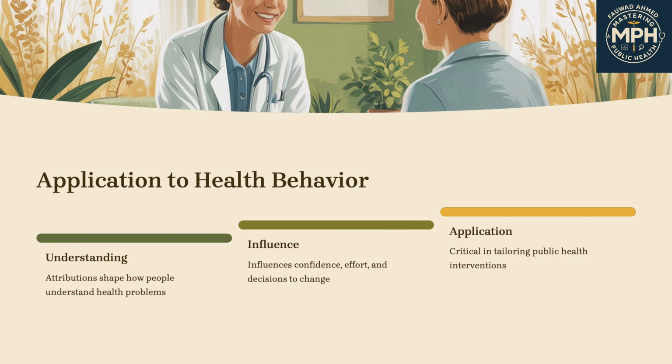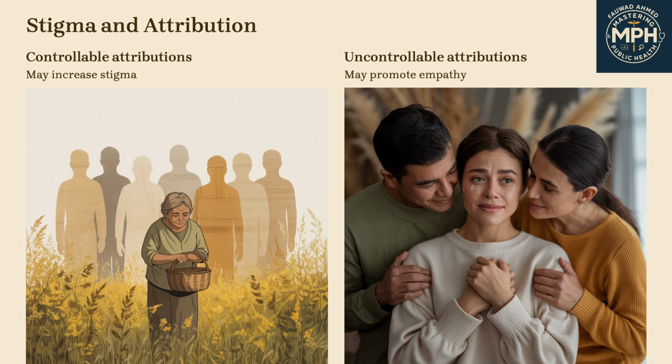Eighth is stigma and attribution. Attribution also plays a major role in stigma. When people believe that a health condition, like obesity or addiction, is controllable, they are more likely to blame the person. But if they believe it's caused by uncontrollable factors like poverty, trauma, or genetics, there's less blame. This makes attribution theory especially useful in public health messaging and intervention design. It helps us reduce shame, increase empathy, and promote realistic strategies.